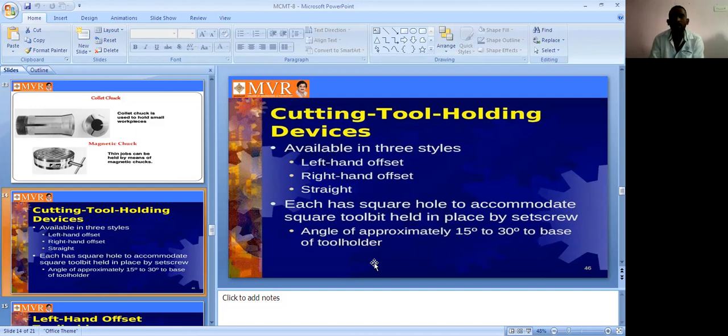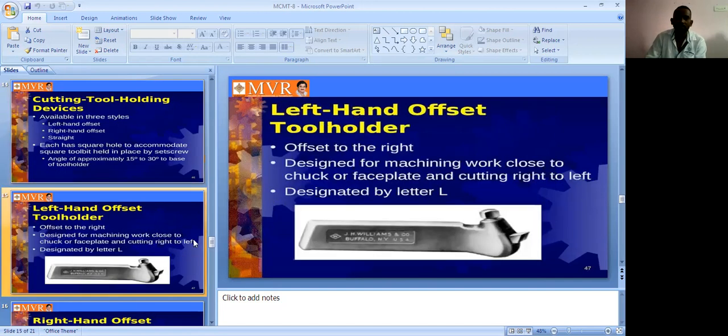So it is one of the cutting tool holding devices. First one, we can see, is the left hand offset tool holder. The first one is opposite to the right one. So opposite to the right one we can fix this left hand offset tool holder. It is the tool holding device, the left hand one.